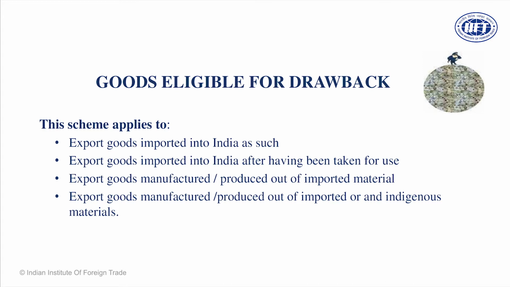In the earlier case, goods were not manufactured. There was no value addition. You imported goods, you re-exported goods. You imported goods, you used them, you re-exported them. Drawback. So goods were not put into manufacturing. Now goods are manufactured. So the essential qualification for Section 75 is that goods must be manufactured.